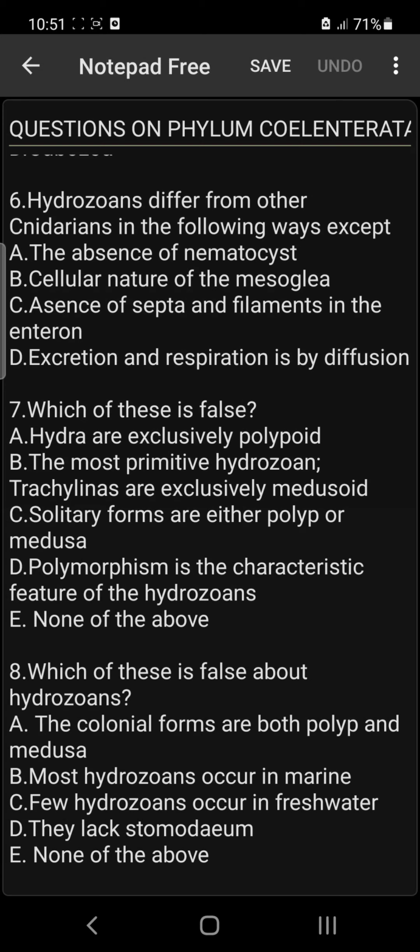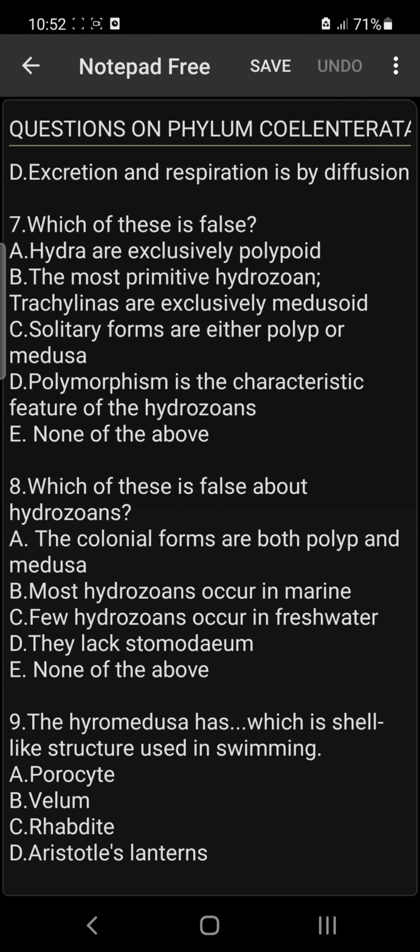Okay, the answer is excretion and respiration is by diffusion, because other members of cnidarians also exhibit this feature. All of them do not have excretory and respiratory organs. Therefore, option D is common to all of them, so D is the one that is the exception. All right, A, B, and C are correct.